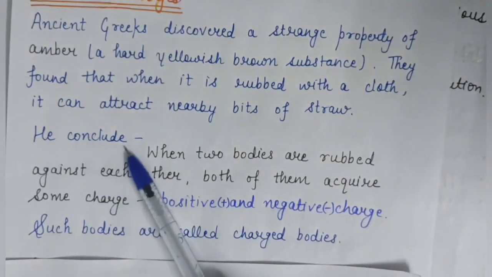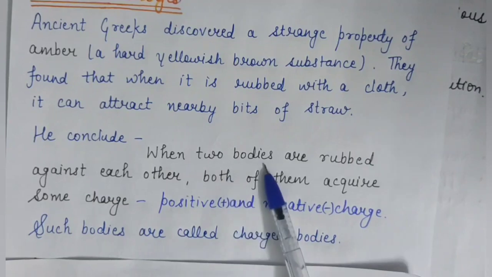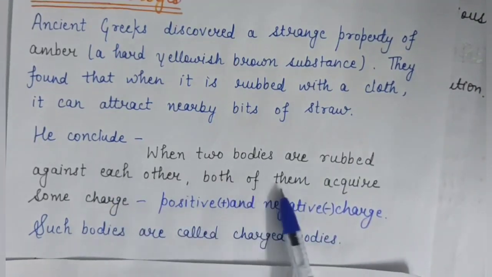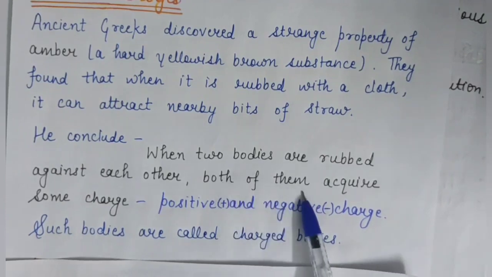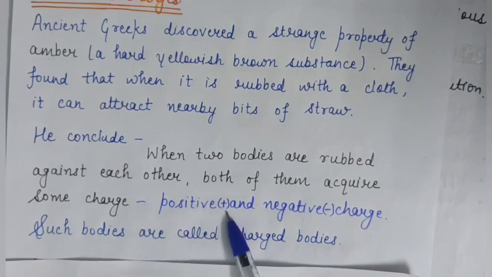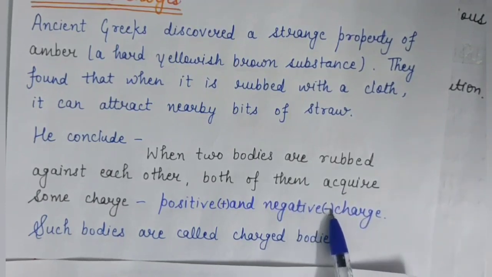So they made an observation, they came to a conclusion on the basis of their experiments that when two bodies are rubbed against each other, both of them, means both bodies, acquire some charge, and that charge is called positive charge, whose sign is this plus sign, and negative charge, and negative charge is represented by the sign minus.